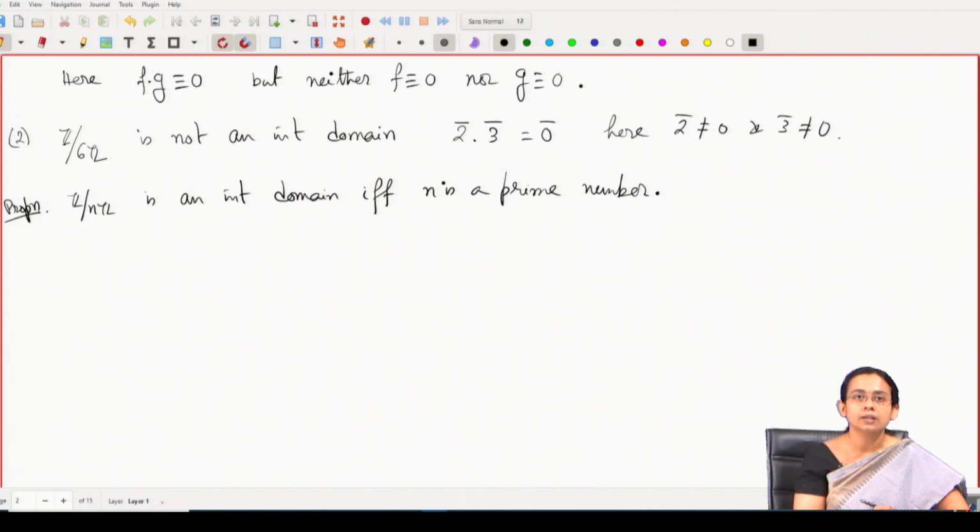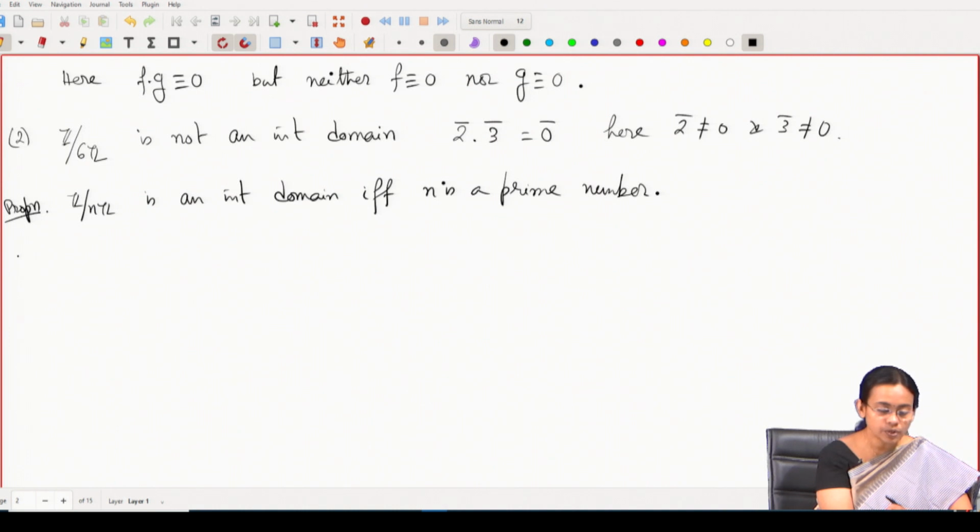And if n is a composite number, then I can write n bar, which is nothing but the 0 bar, as a product of two non-zero elements. So, in that case it will not be an integral domain. So, Z quotient NZ is an integral domain if and only if n is a prime number.